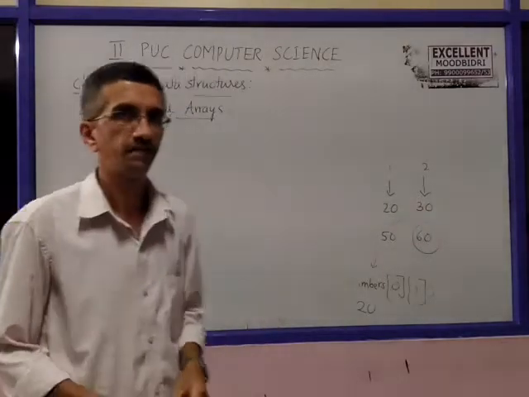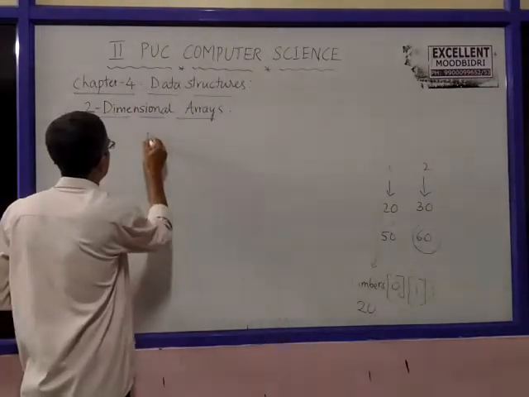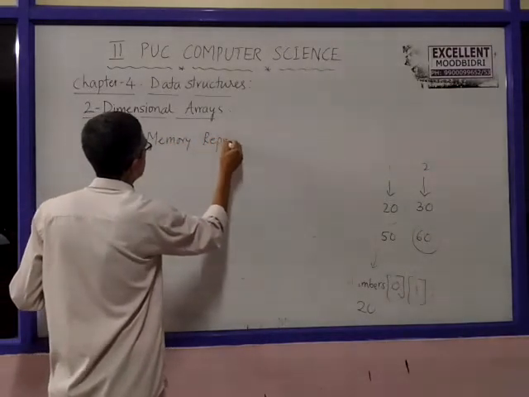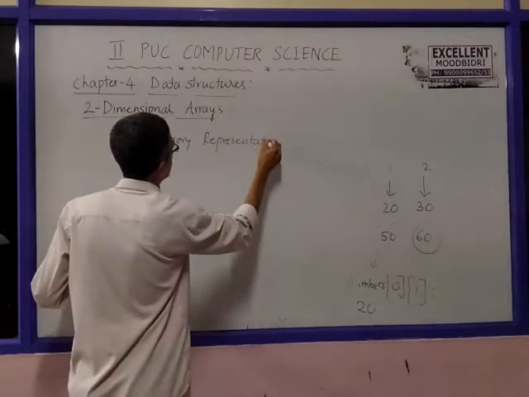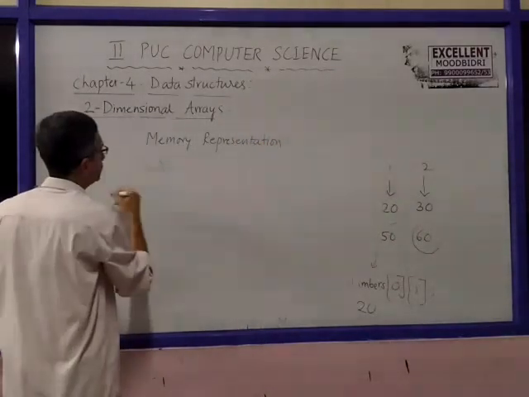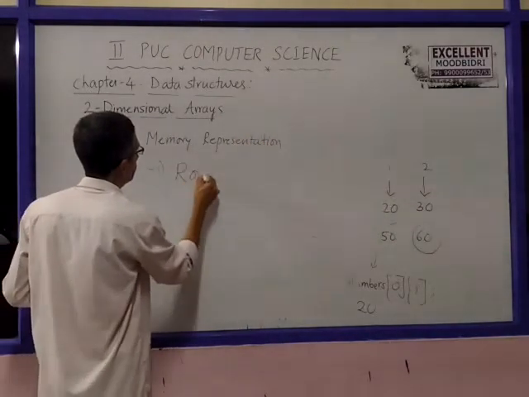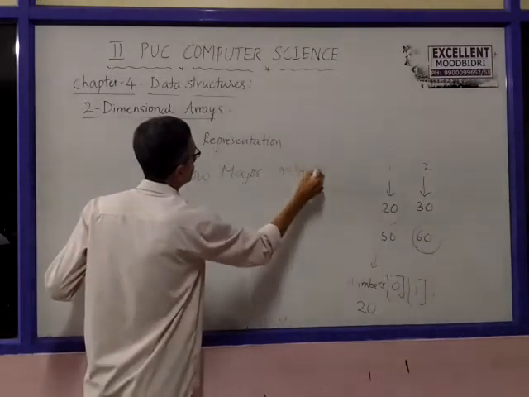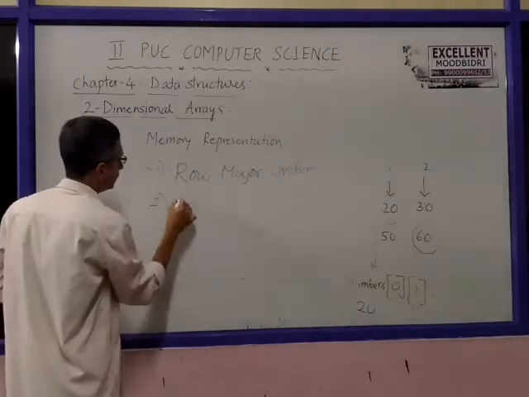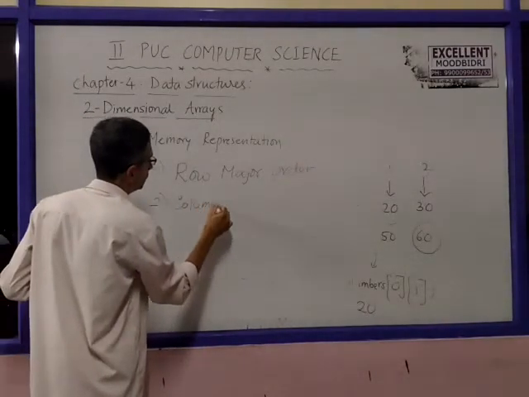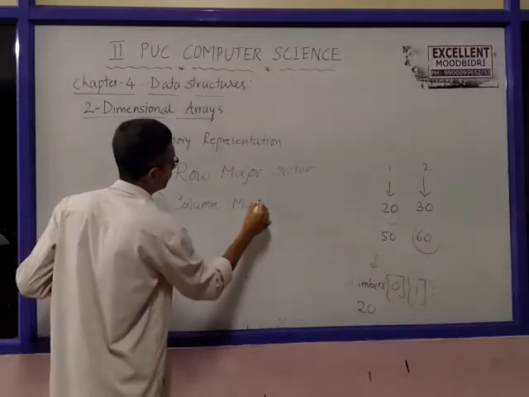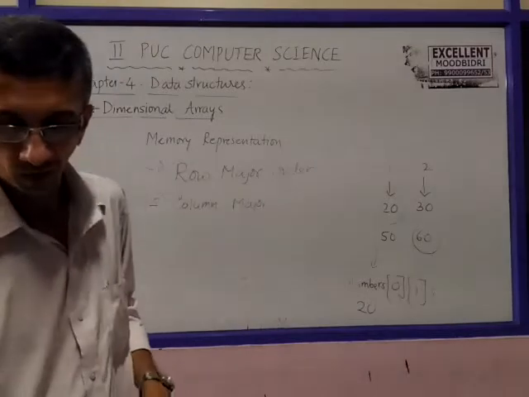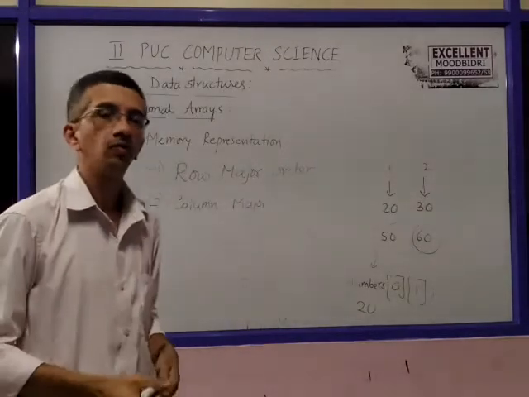Memory representation: one, using row major order, and second one is column major order. Row major order and column major order. These are the two ways of representing a two-dimensional array.